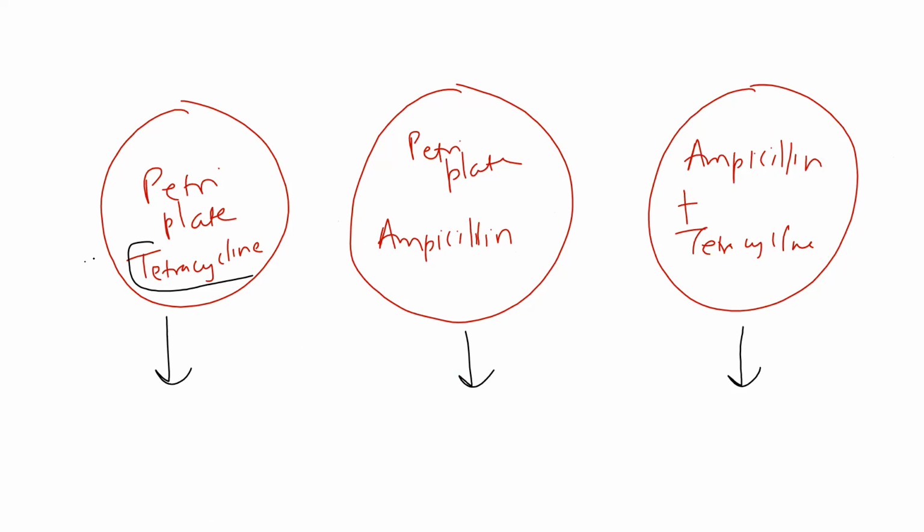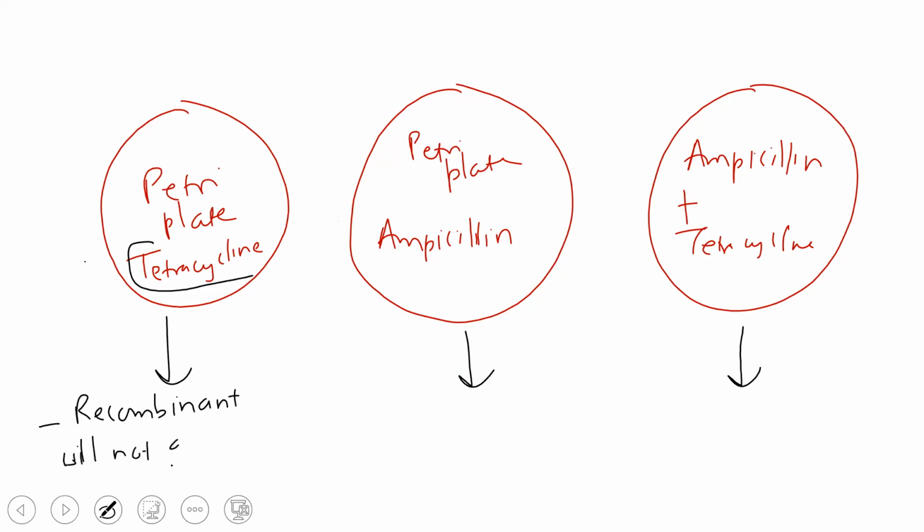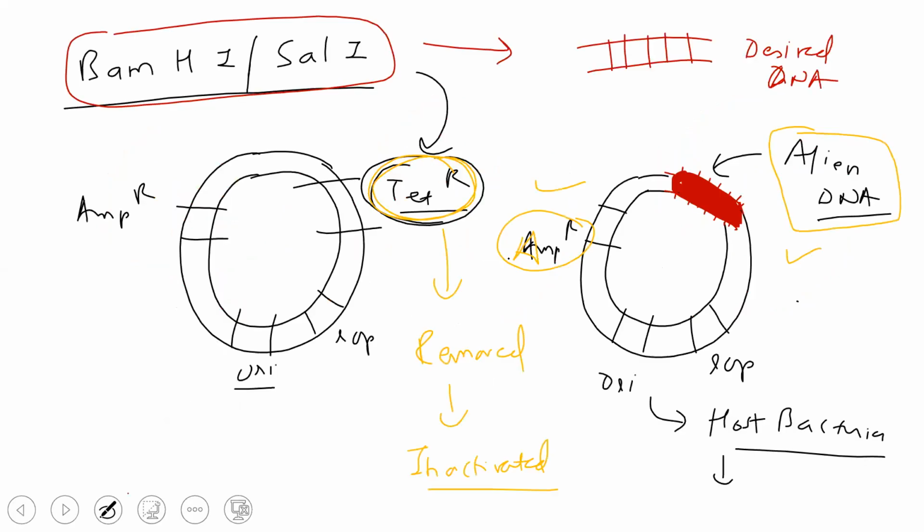So what we refer to as these recombinants will not grow on this tetracycline. If I transfer those recombinants to this ampicillin plate, will they grow? Yes, sir, because the gene is still there.